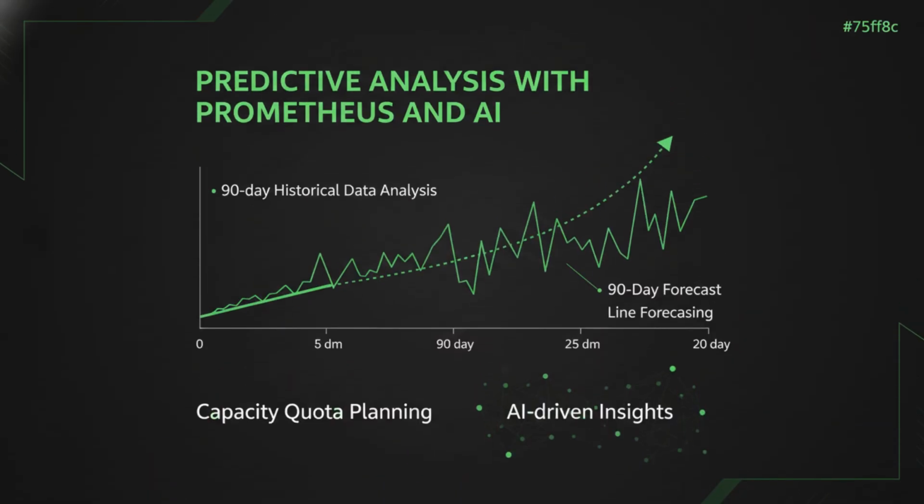Modern capacity planning uses historical data to predict future needs. By analyzing 90-day historical data in Prometheus, we can identify seasonal trends and growth patterns. We will demonstrate how to use linear regression and AI-driven forecasting tools to predict when you will outgrow your current CIDR blocks or storage quotas.